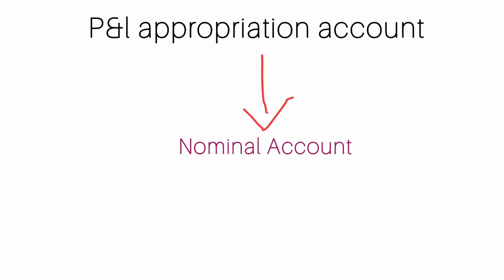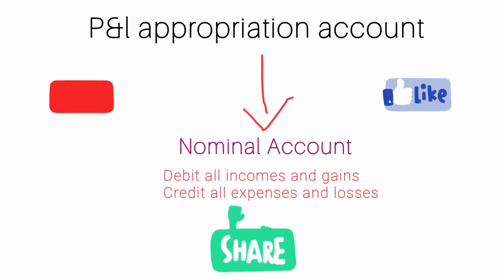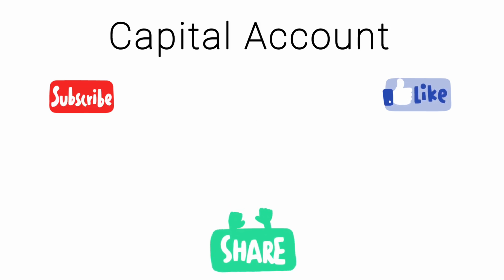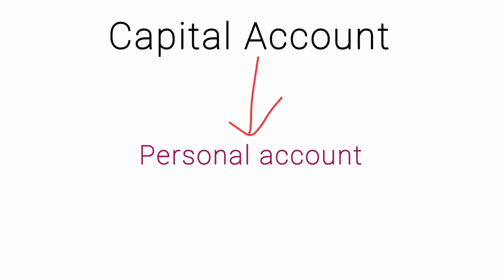So, before getting into this format, let me clear to you the nature of all the accounts. The profit and loss appropriation account is actually a nominal account. That means the rule for nominal account is debit all incomes and gains and credit all expenses and losses. And the capital account belongs to the personal nature.